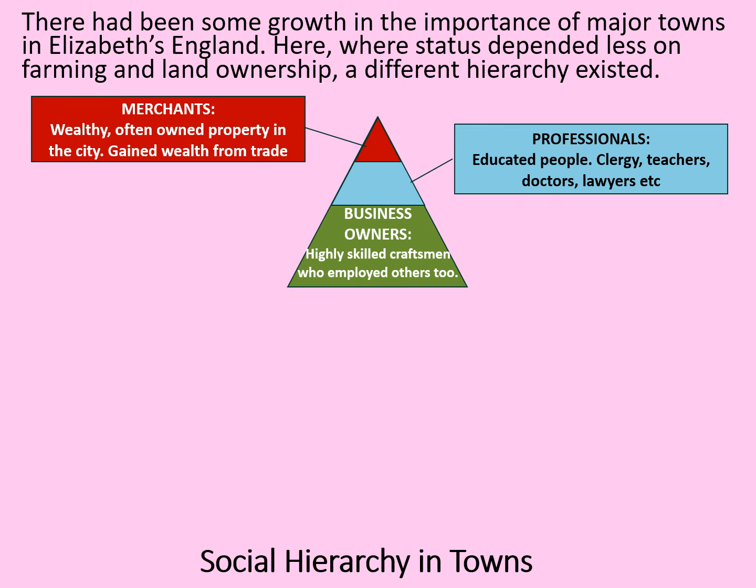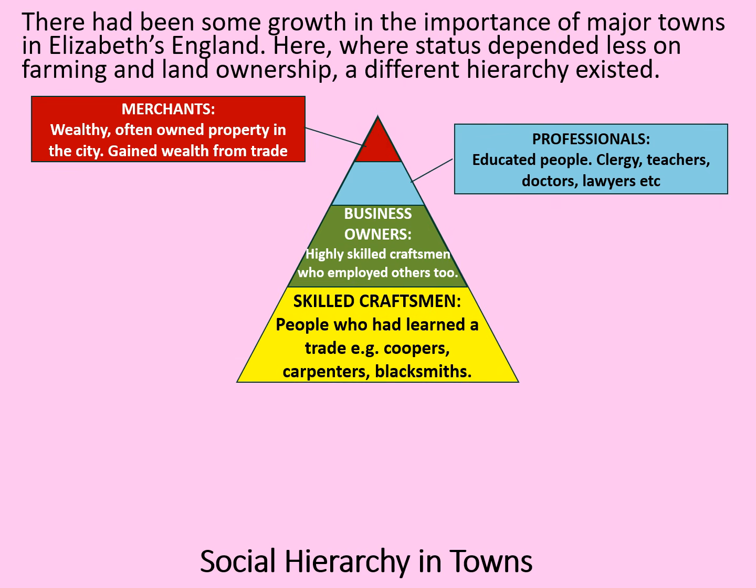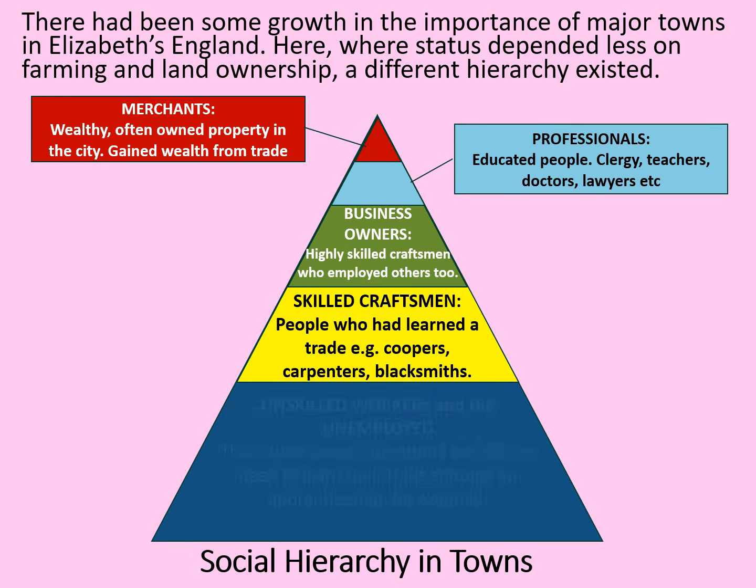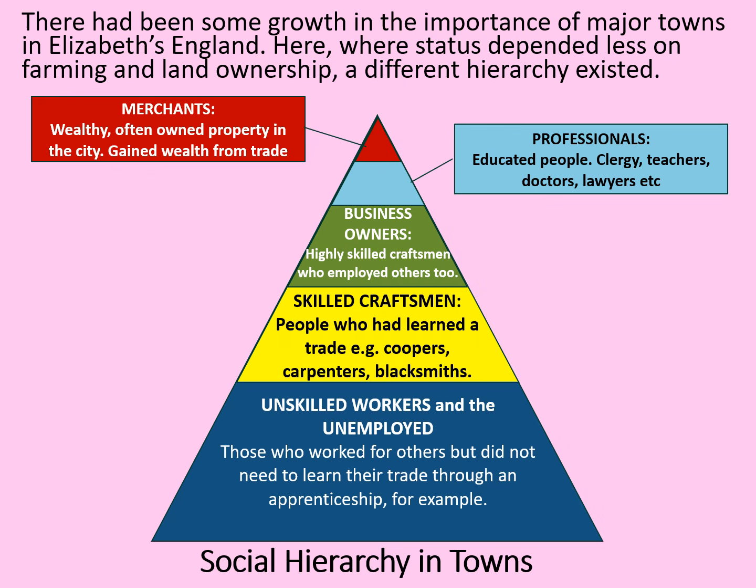Underneath that, we've got the business owners. These would be highly skilled craftsmen who employed others too. And then we've got the skilled craftsmen themselves, people who had learned a trade, for example, coopers who made barrels, carpenters working with wood, and blacksmiths repairing iron tools and making other things from iron. And then at the bottom we've got by far the biggest section of this society, unskilled workers and the unemployed. Those who worked for others but did not need to learn their trade through an apprenticeship, for example.